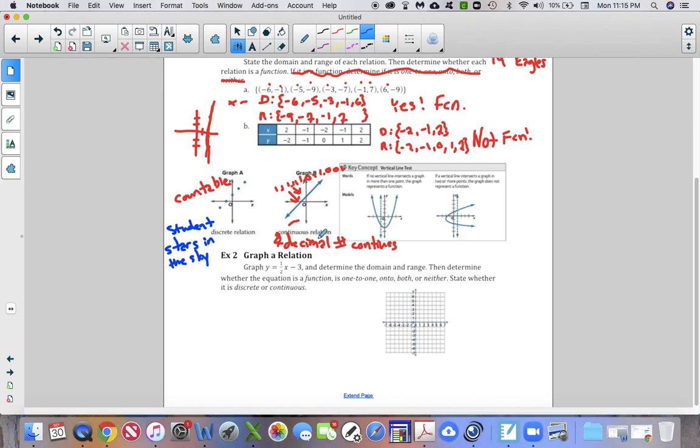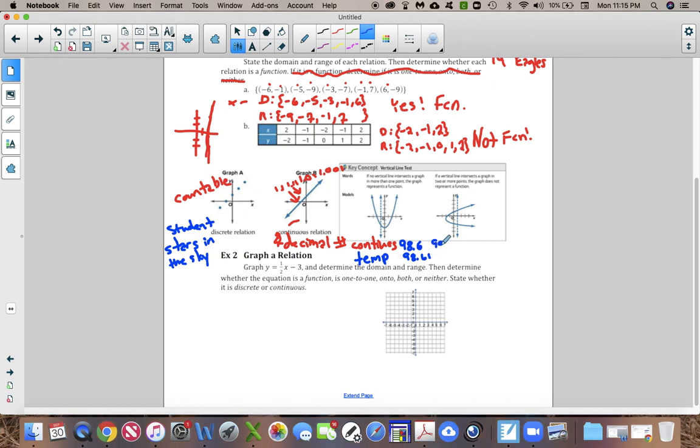So continuous would be like temperature. For example, with temperature, you can measure 98.6 degrees, or you can measure 98.61 degrees, or 98.611 degrees, or 98.6111 degrees, right? That decimal number could continue on forever and ever.